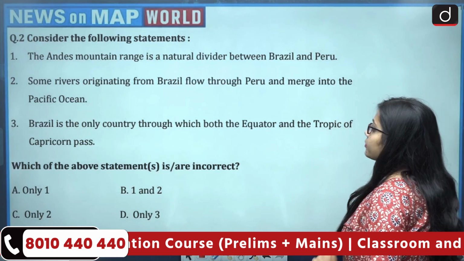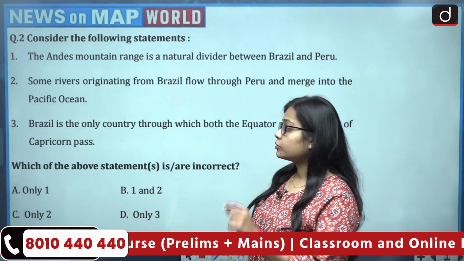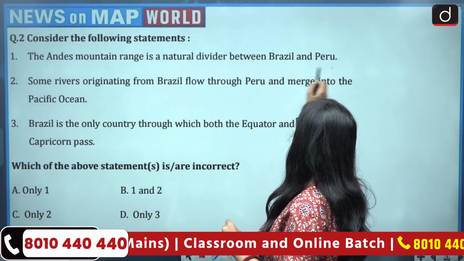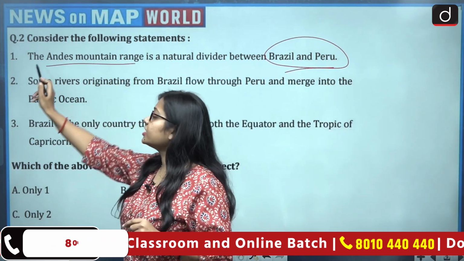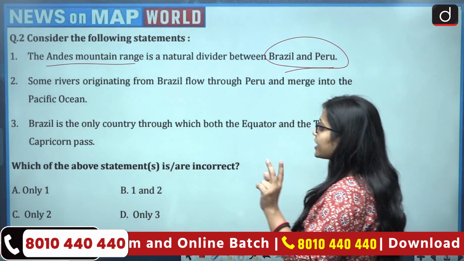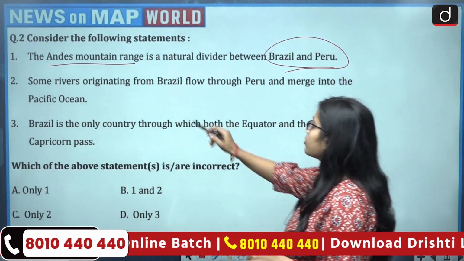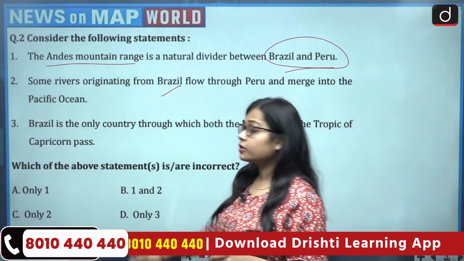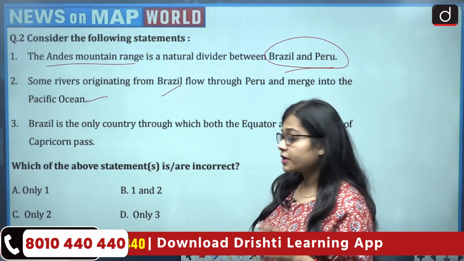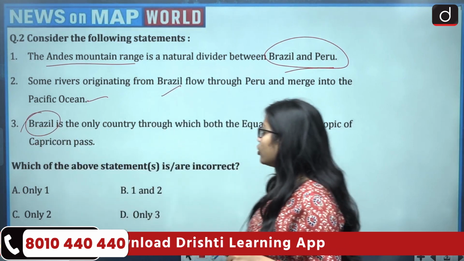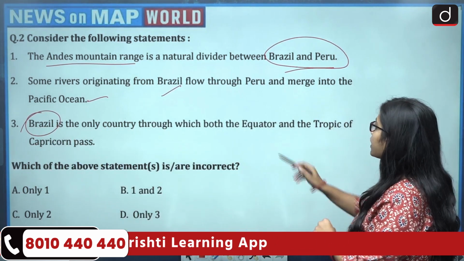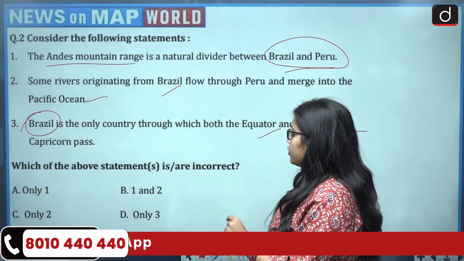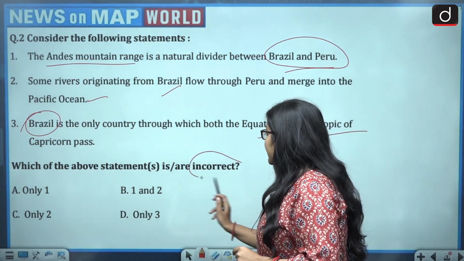Consider the following statements. There are 3 statements given. First, the Andes mountain range is a natural divider between Brazil and Peru. Second, some rivers originating from Brazil flow through Peru and merge into the Pacific Ocean. Third, Brazil is the only country through which both the equator and the Tropic of Capricorn pass. Which of the above statements is or are incorrect?